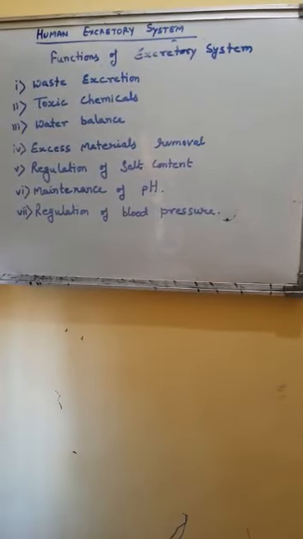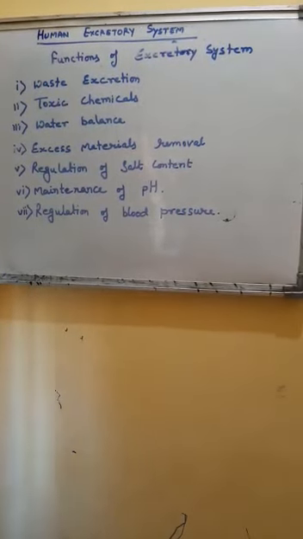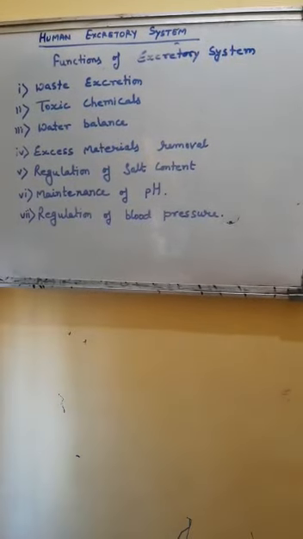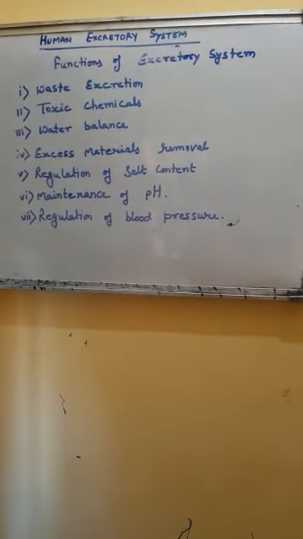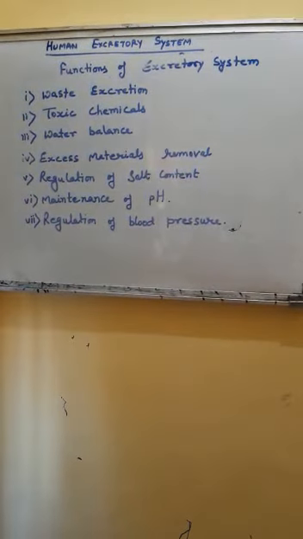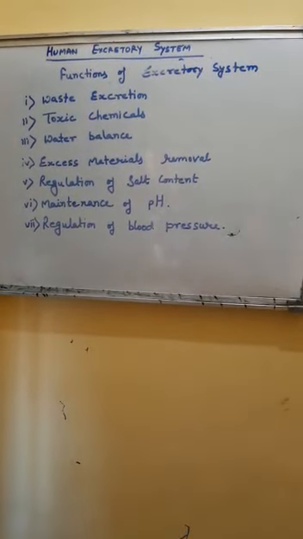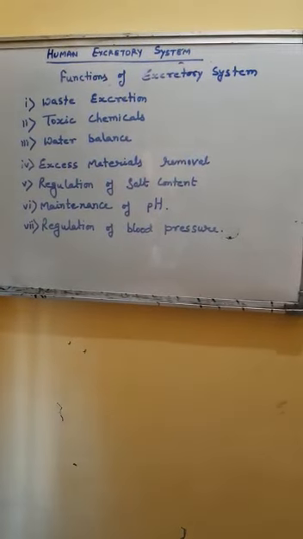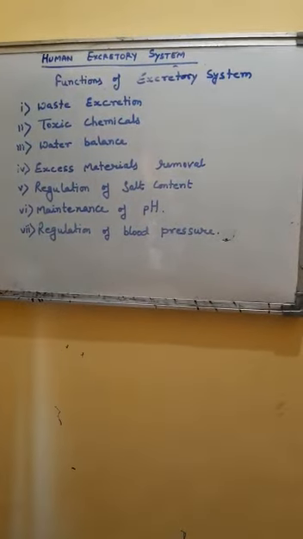Kidney is a very important organ. In some persons, kidneys are damaged due to various reasons. If a single kidney is damaged, the other kidney can carry the function.